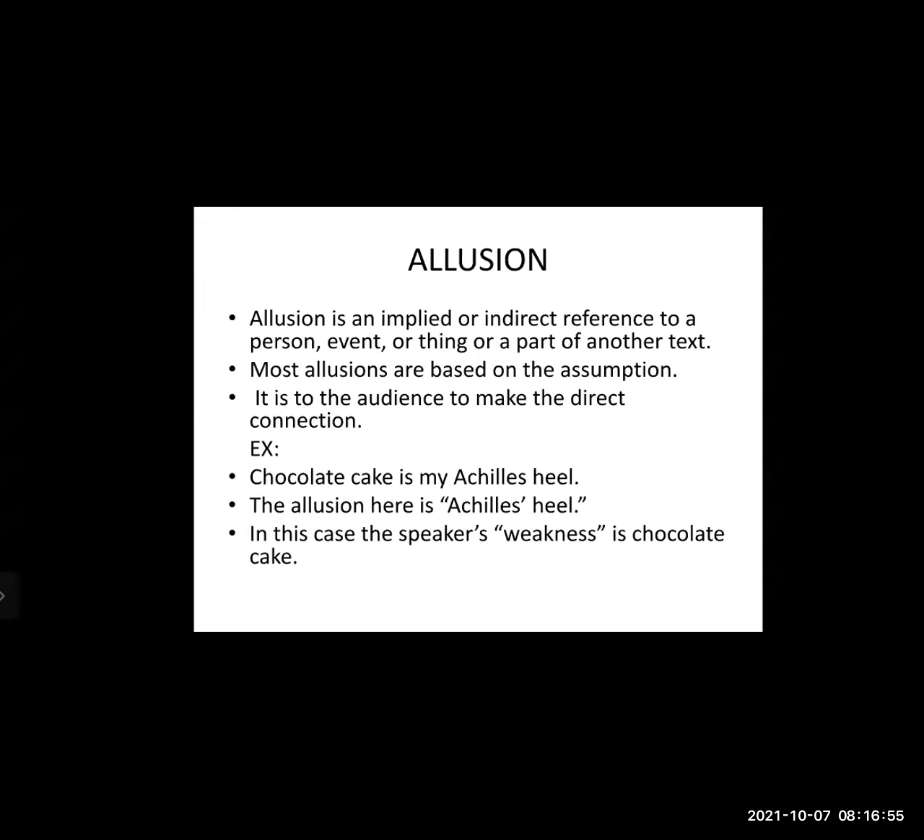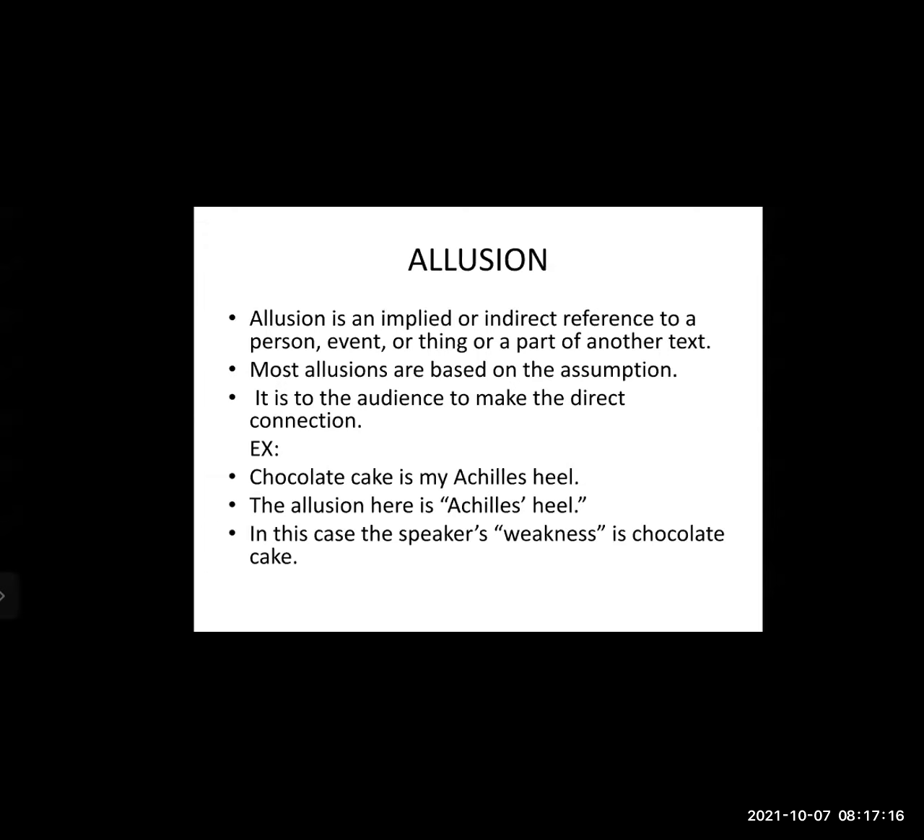It is up to the audience to make the direct connection. We have to make the direct connection. Directly, it will not be given in the lines or in the explanation. We have to make the connection to what the poet exactly wants to say.